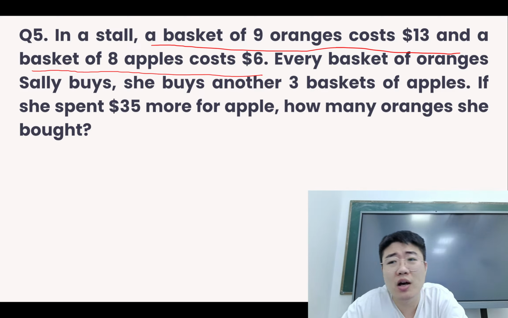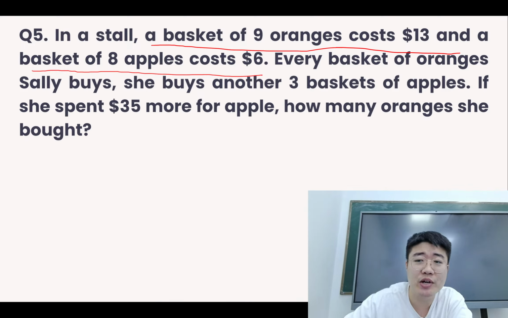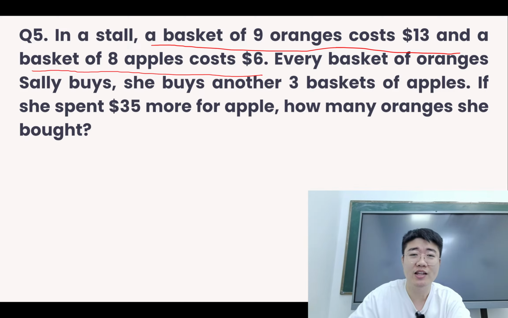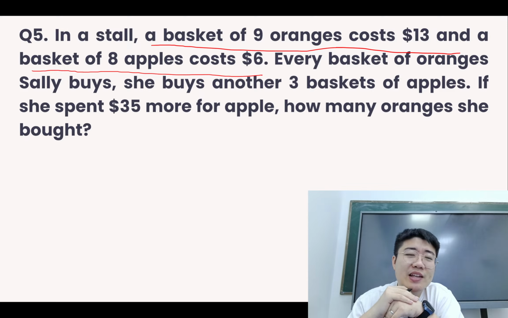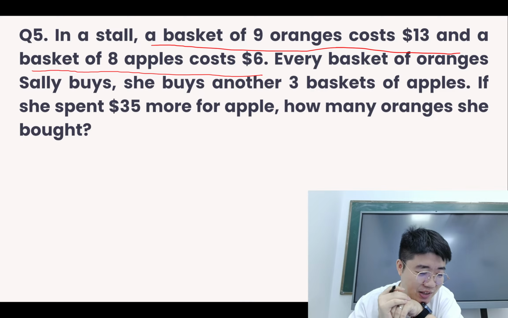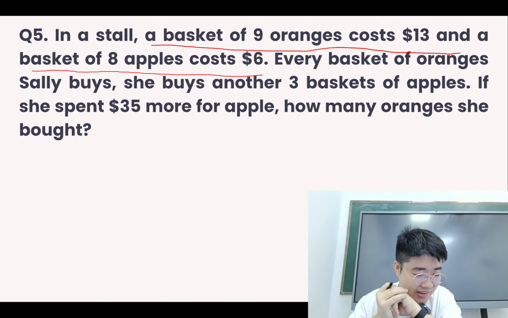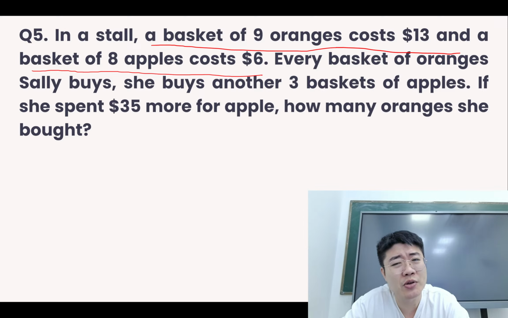So every basket of oranges Sally buys, she also buys another 3 baskets of apples. Then she spent $35 more for the apples. They're asking for the number of oranges. So let's think. Do we know about the number of oranges here? If you think that we know, you can type 1. If not, you can type 0. So it seems like we do not know about the number of oranges. That's not given to us.